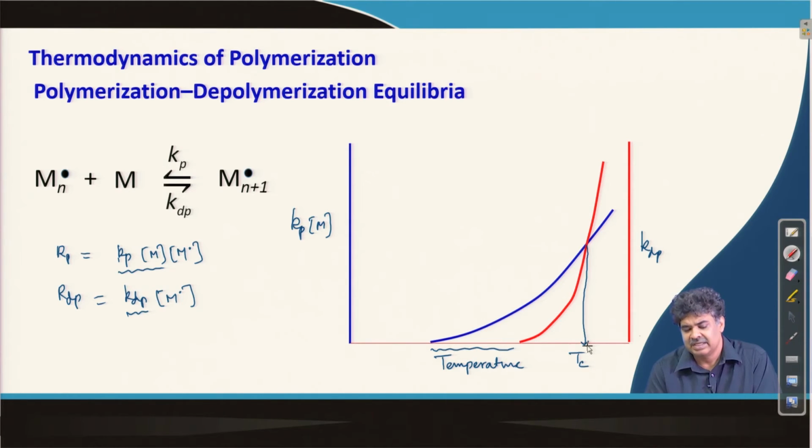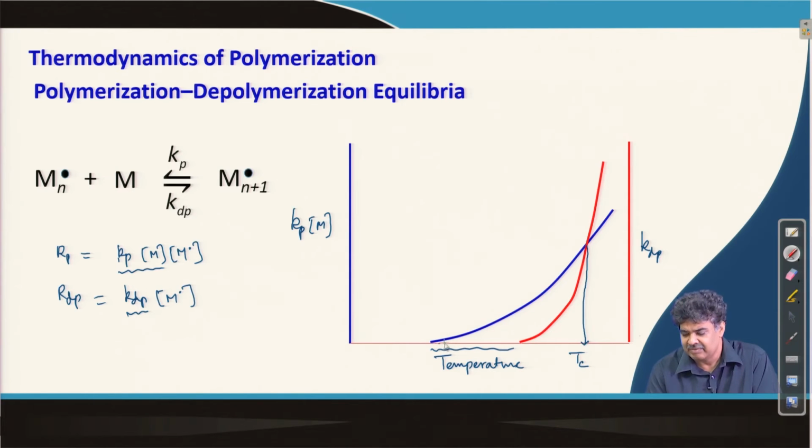So, in this case we have the equilibrium where the rate of polymerization reaction and the rate of depolymerization reaction are the same.